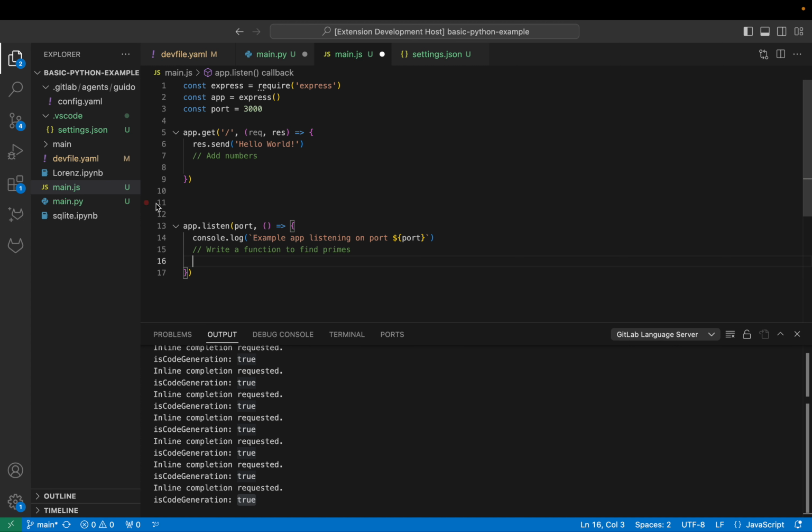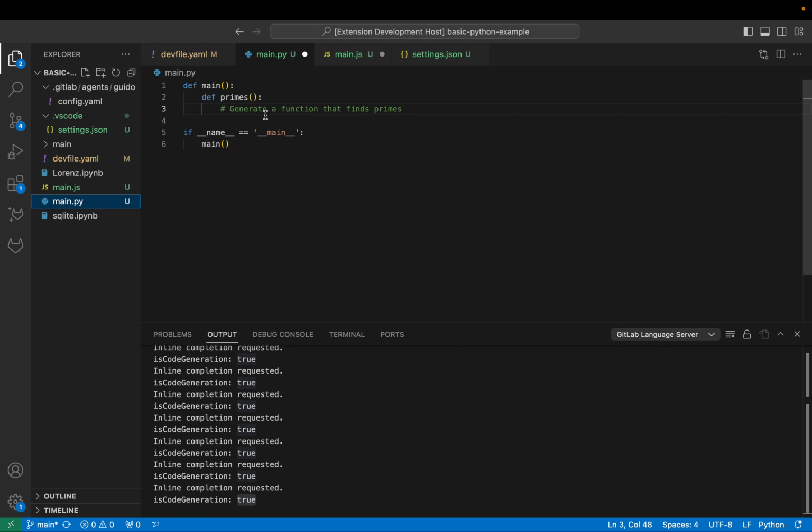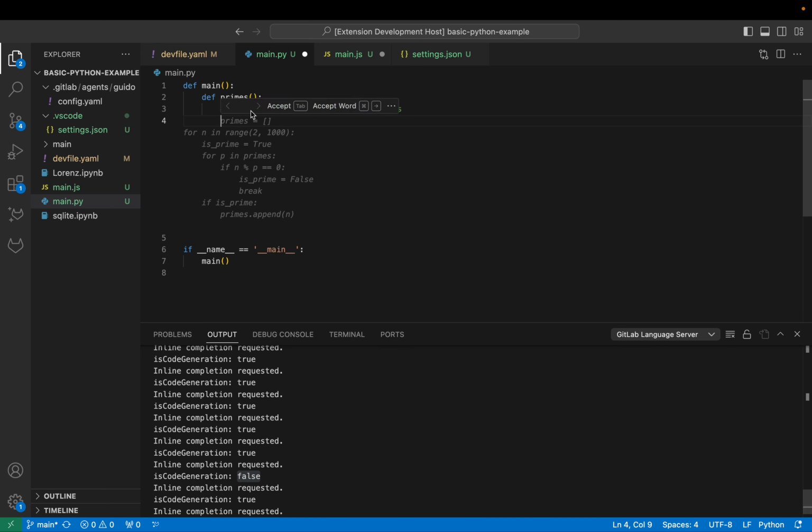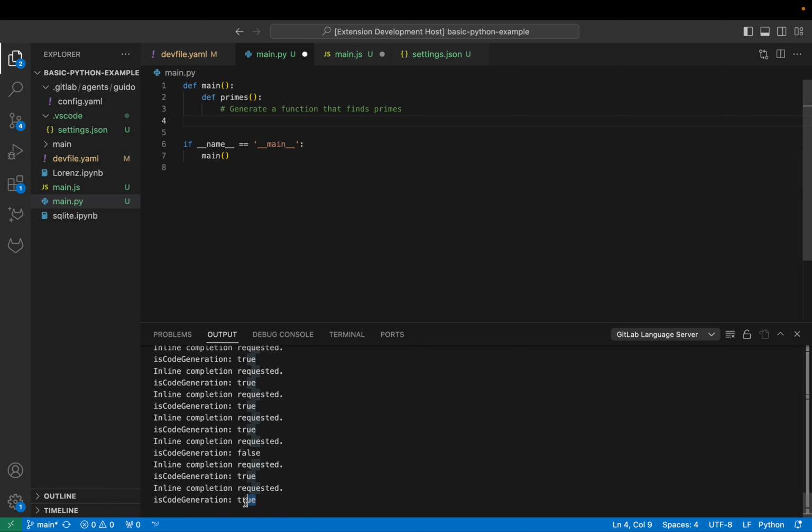And this really works across languages, right? So for example, if I'm here in this Python file, you can see that code generation is false. However, if I'm here below a comment, even inside a function, like it's complicated, I'm able to detect that it's a prime number function here. It's actually a code generation request, right? So that's the POC for Tree-sitter in the language server, detecting whether it's code generation or not accurately based on the AST of the document.